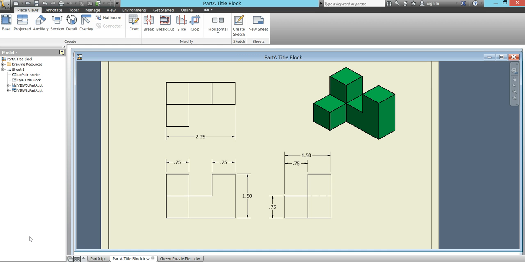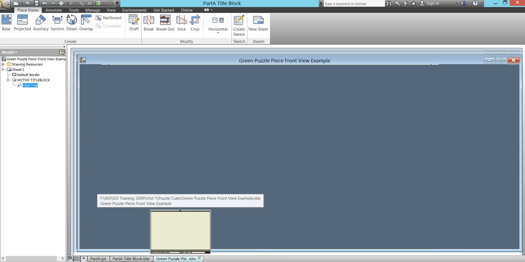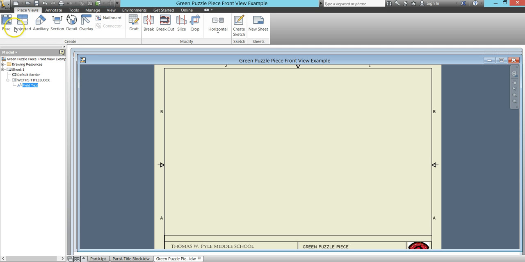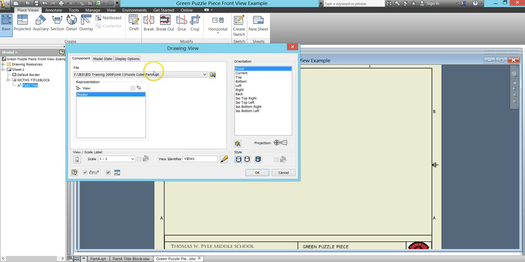Notice the view orientation is meeting the guidelines that we talked about earlier, and that the orientation of the view is different than the way that I made the puzzle piece, the IPT. That can be accomplished in two different ways, and I will show you here how to do that.